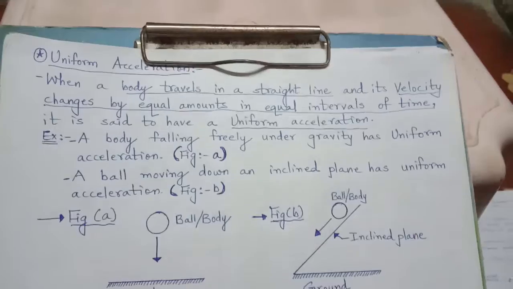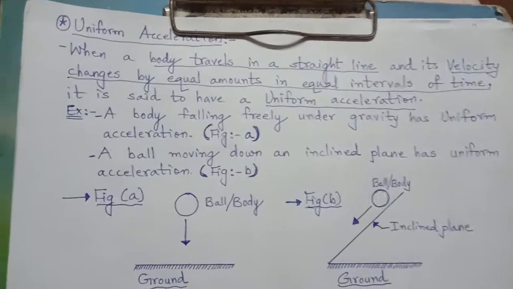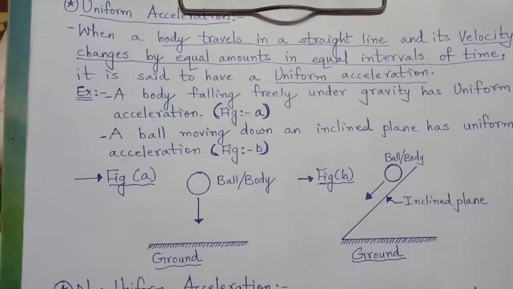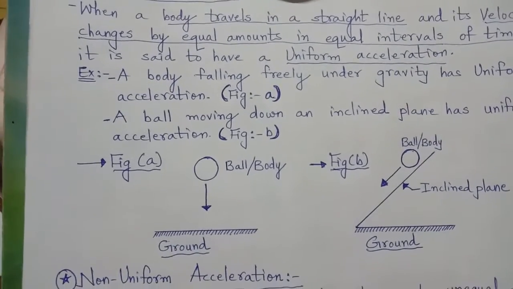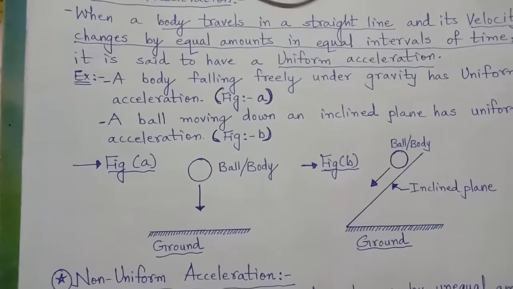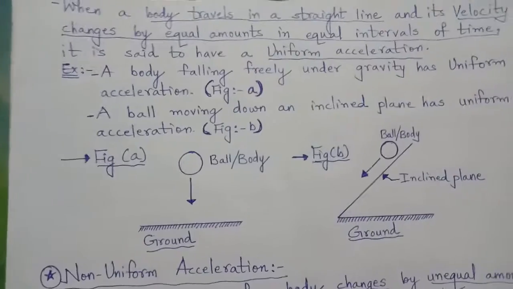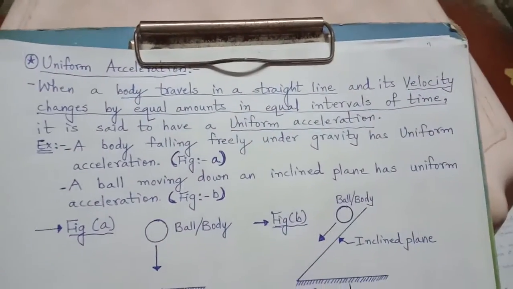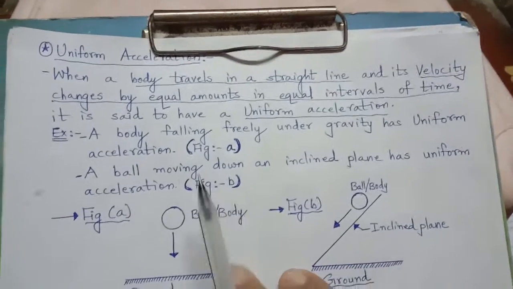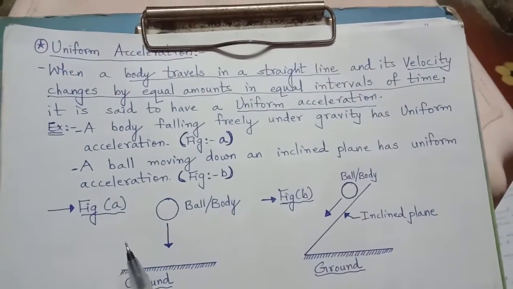As we know that motion is uniform as well as non-uniform. When a body travels equal distance in equal interval of time, that means uniform motion. And when a body travels unequal distance in equal interval of time, then it is non-uniform motion. In the same way, uniform acceleration and non-uniform acceleration.